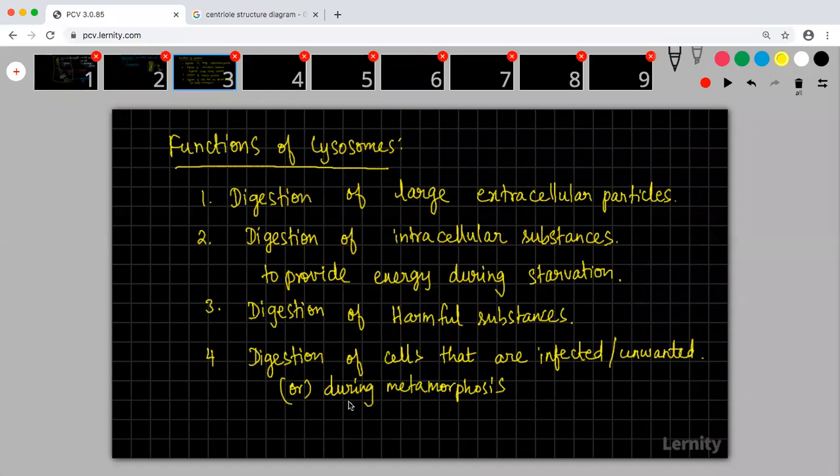So you see that frog, when it is in the early stage, it will have a tail. But as it is growing, you'll see that the tail withers. So in that case, the cells should die. In those conditions also, lysosomes will play a major role.